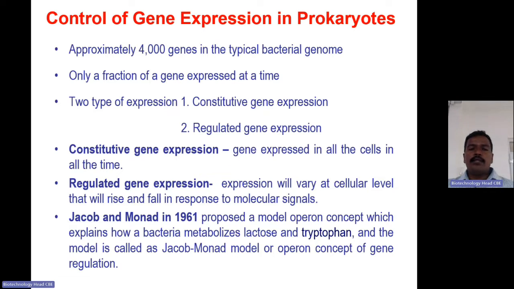So there are two types: constitutive and regulated gene expression. Constitutive gene expression, as I told earlier, is expressed in all the cells all the time, the lifetime of the organism, whether it is a plant or bacteria.